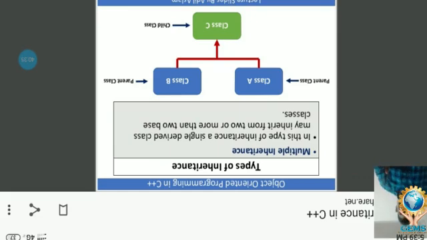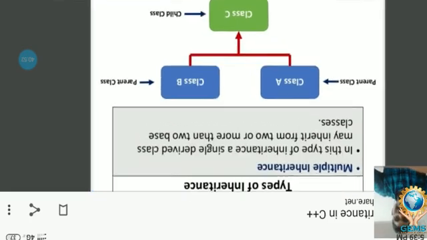Please put your focus here. A single derived class inherits from two or more parent classes or superclasses or base classes.